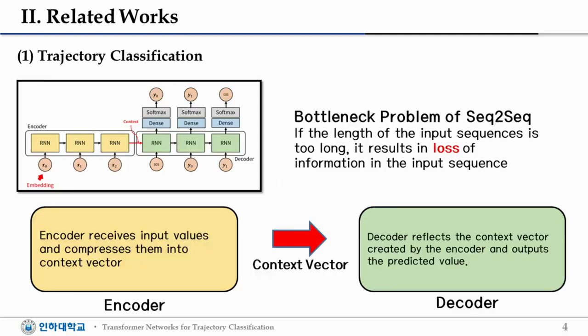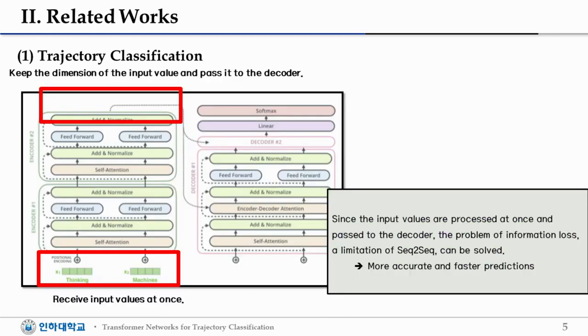Sequence-to-sequence models are representative examples of RNN. These models have encoder and decoder structures in which the encoder receives the input values and compresses them into one vector representation, which is called the context vector. However, these models have a disadvantage that if the length of the input sequence is too long, a bottleneck problem occurs in the process of compressing it into the context vector, and it results in loss of information of the input sequence. To solve this problem, Google proposed a transformer model using the attention mechanism.